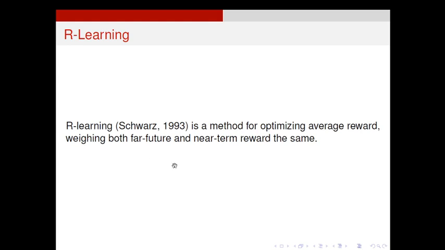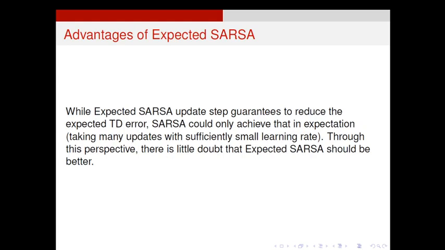R learning has another name, expected SARSA. Okay, but the performance of expected SARSA is not that good as our original SARSA, an on-policy TD control method. Then the advantages of this expected SARSA.